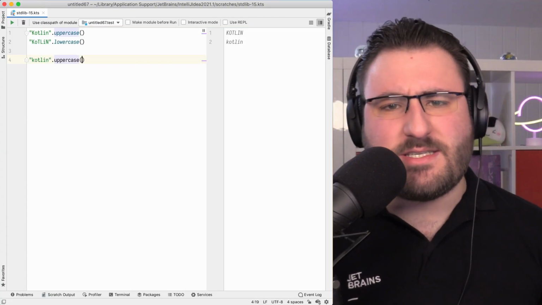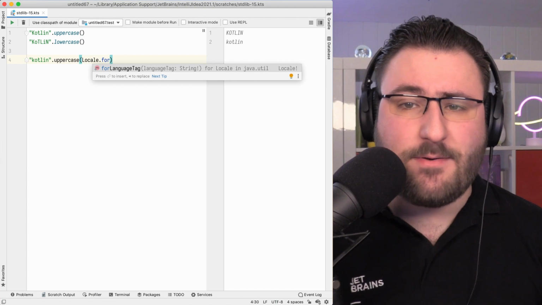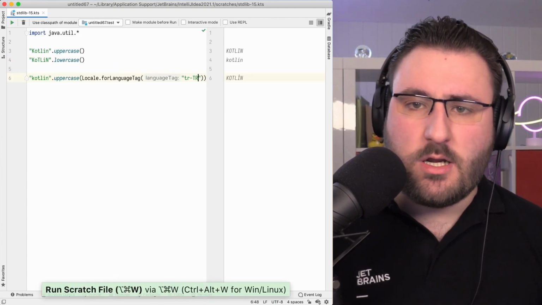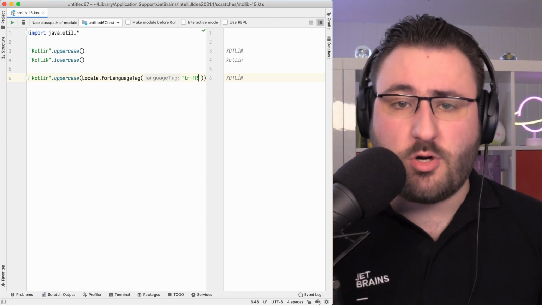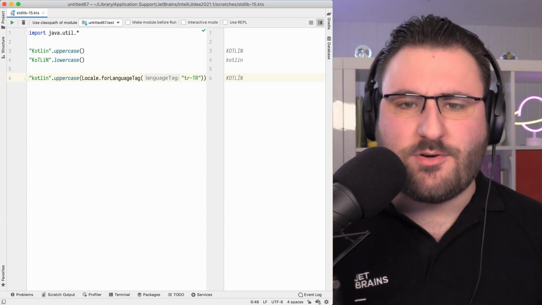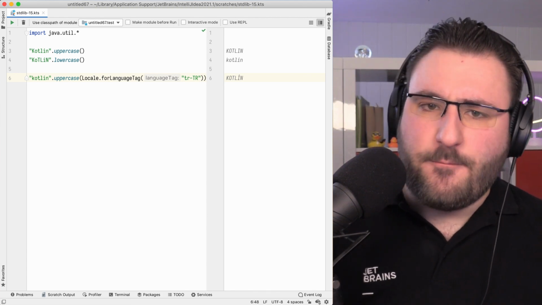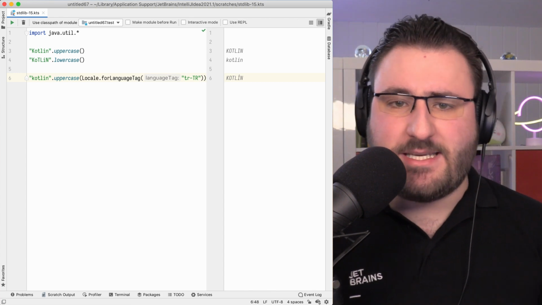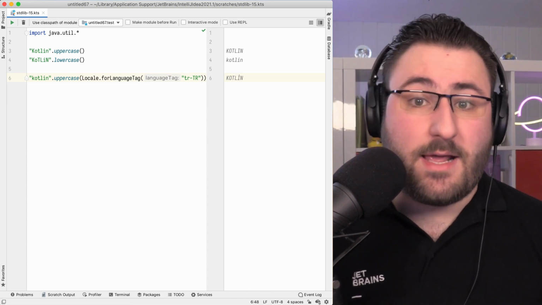Beforehand, on systems with some international language settings, capitalizing a word would use its local representation, meaning Kotlin, in all caps, on a system with the Turkish locale, for example, would get a little dot over the I, which might not be what you're expecting. As you can see, it's still possible to do this locale-based case change, but now we make it explicit and the more common behavior becomes the default. Hopefully this will save you some headaches down the road.